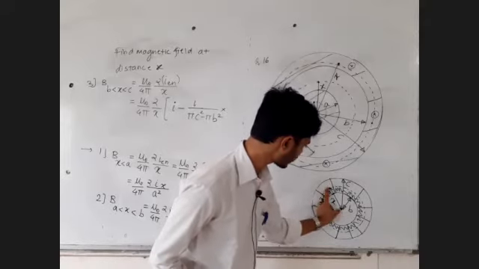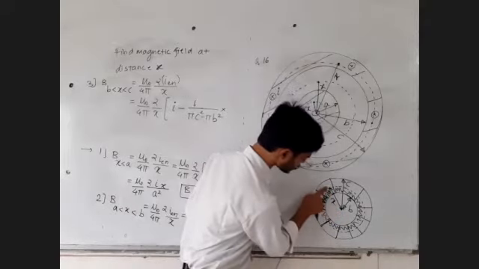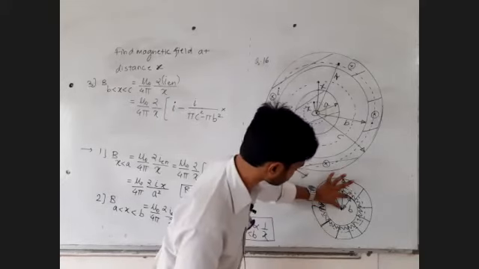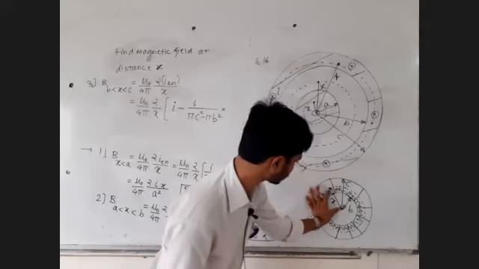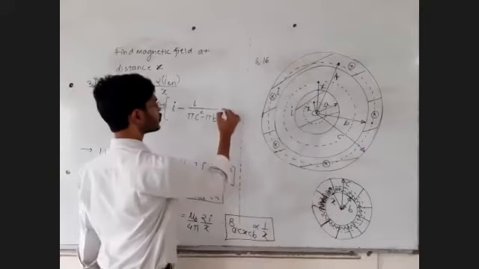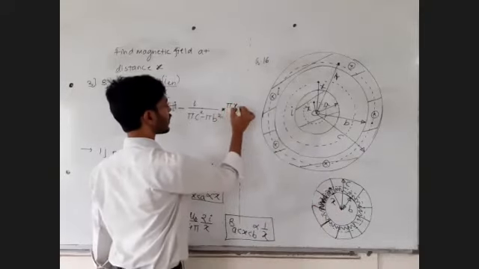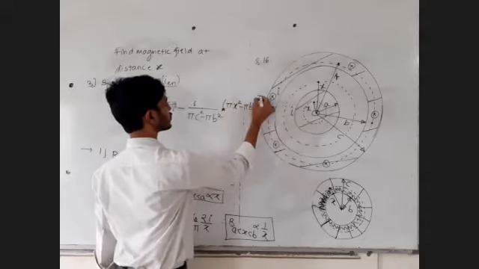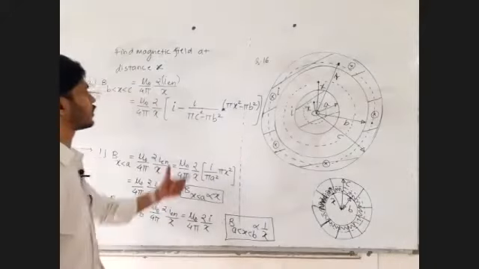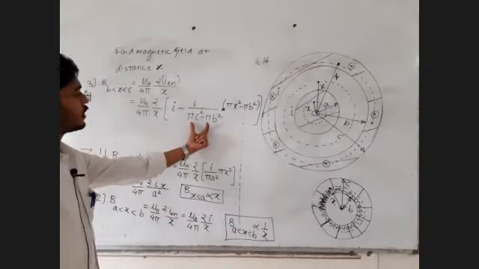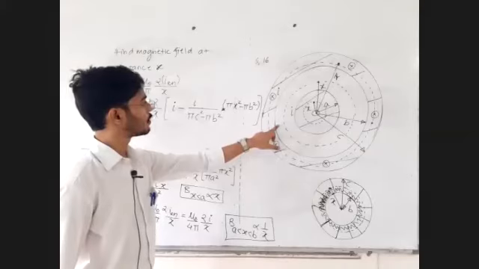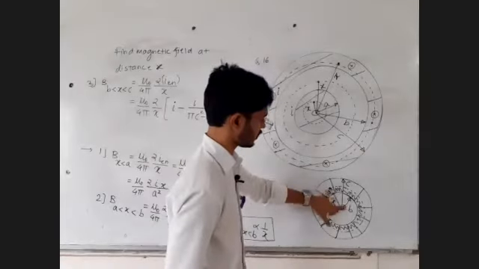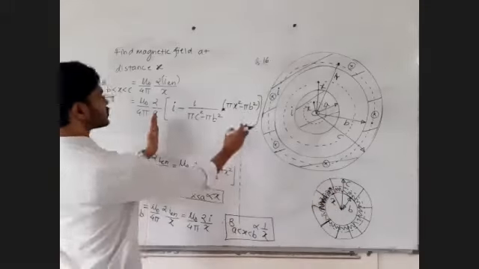Pi x square minus pi b square. In my area I will write pi x square minus pi b square. That is the current when I am in between point B and C. Between B and C, this is the value of current that I am going to enclose.